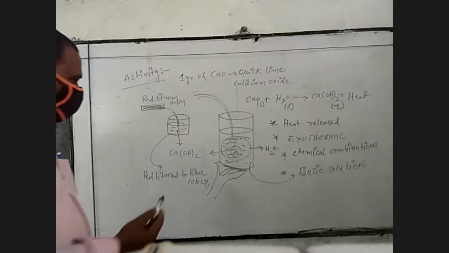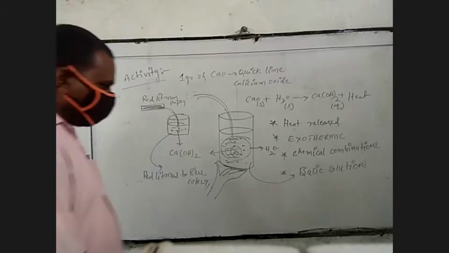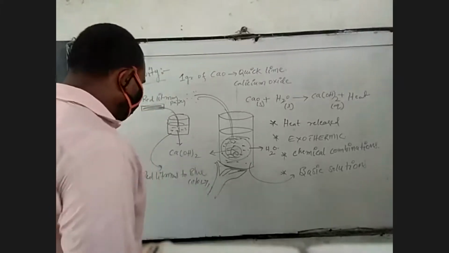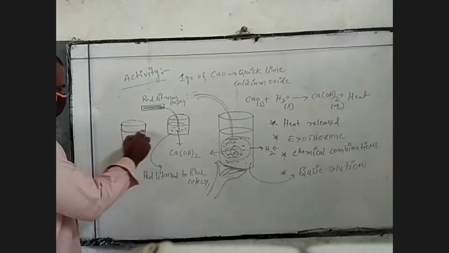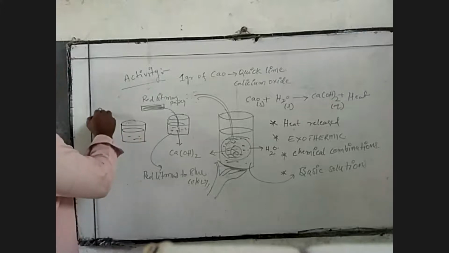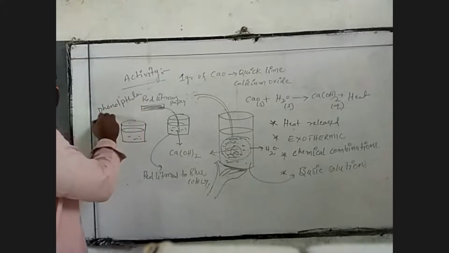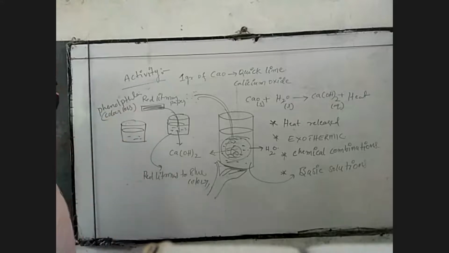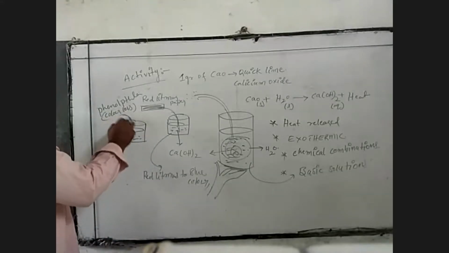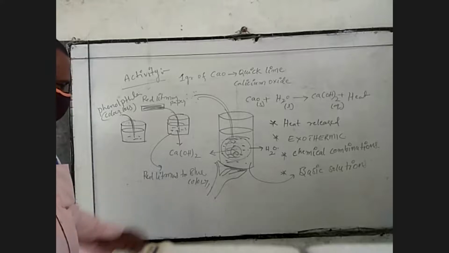So phenolphthalein indicator for this solution: one or two drops of phenolphthalein. What is its color? Phenolphthalein indicator is colorless, a colorless liquid. Actually, this calcium hydroxide, acidic solution or basic solution, I don't know. There is a sample.